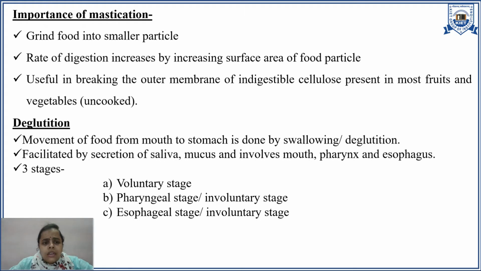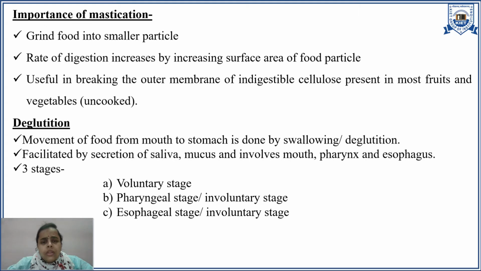Mastication grinds the food into smaller particles, which increases the surface area so that the rate of absorption of food material increases. This process is also useful in breaking down the outer membrane of indigestible cellulose present in most fruits and vegetables. Deglutition, which is also known as swallowing, means the movement of food from the mouth to the stomach. This process is facilitated with the help of saliva and mucus, and involves the mouth, pharynx, and esophagus.